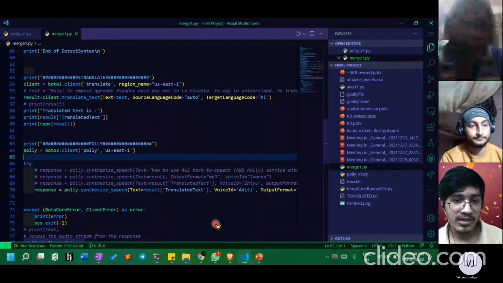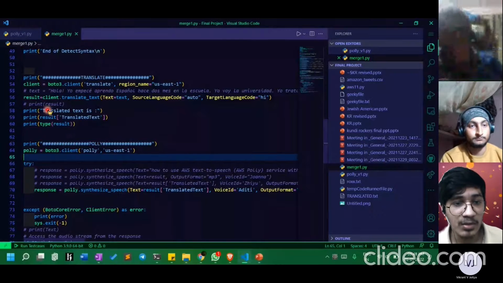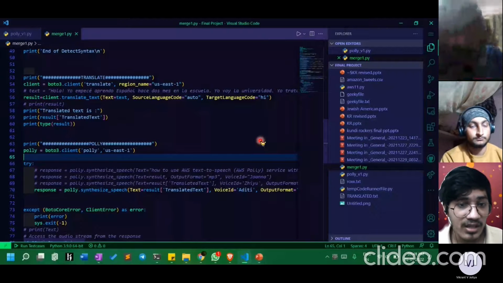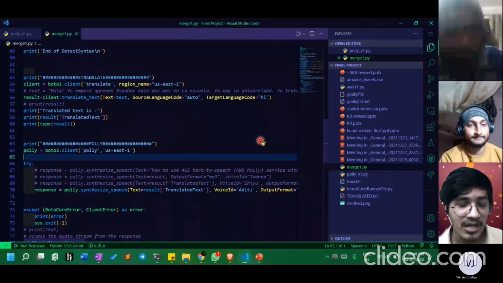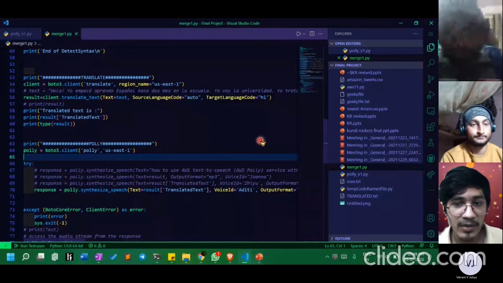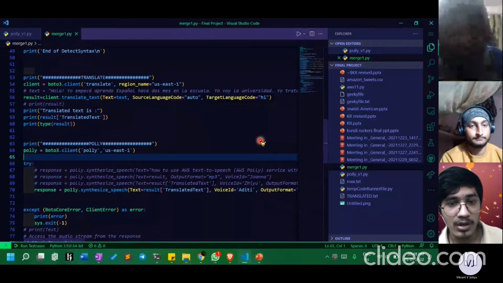The selected tweet from Comprehend then goes to my Boto translate function. The text is translated, and as we can see here, Hola is Spanish. This translated result will be further converted into text to speech, which is done by Vikrant.